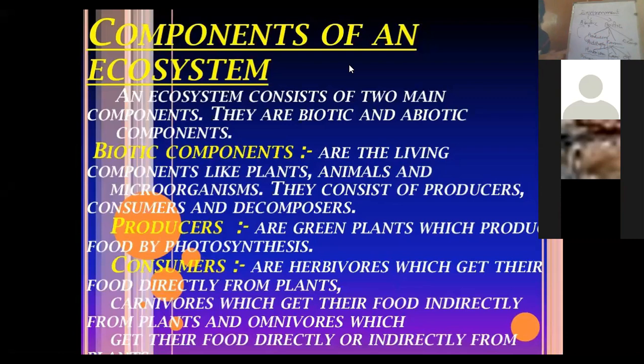Although we see the heap of garbage around us, generally consumers are not able to consume the man-made garbage.